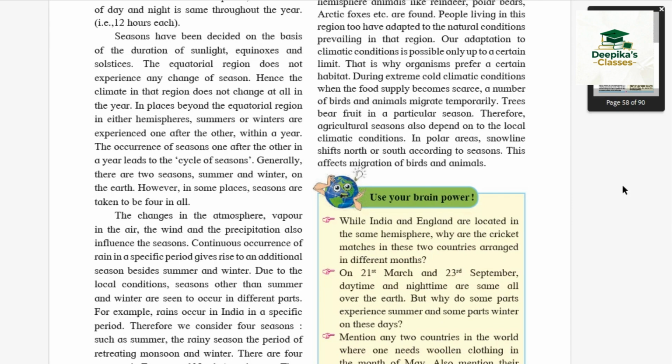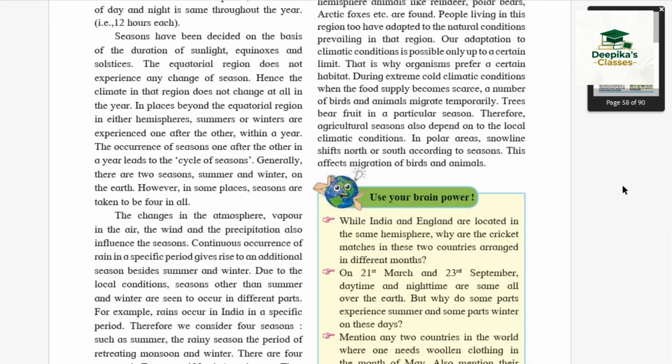Now, let us see about the seasons, why seasons change with this movement and rotation of the earth. Seasons have been decided on the basis of duration of sunlight, equinoxes, and solstice. The equatorial region does not experience any change of season. Hence, the climate in that region does not change at all in the year.